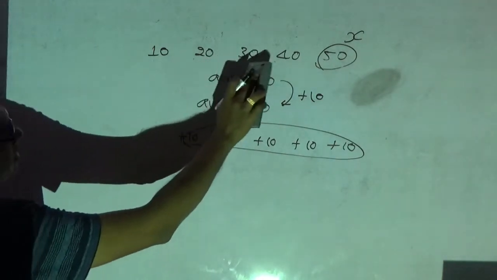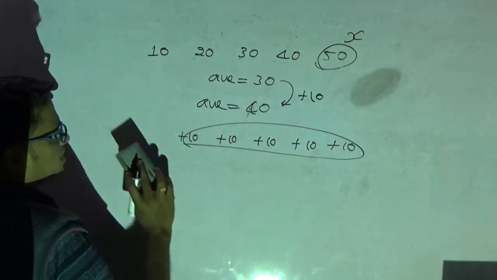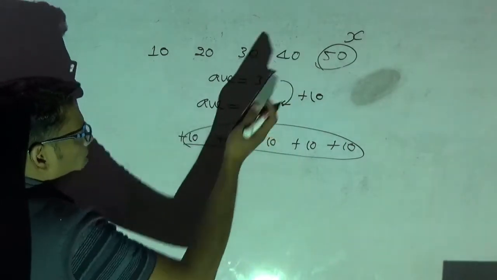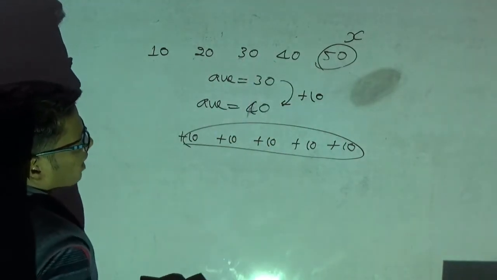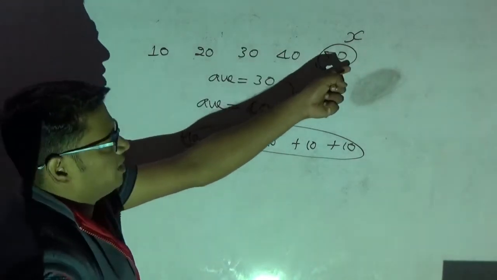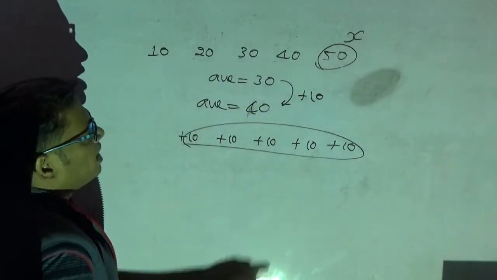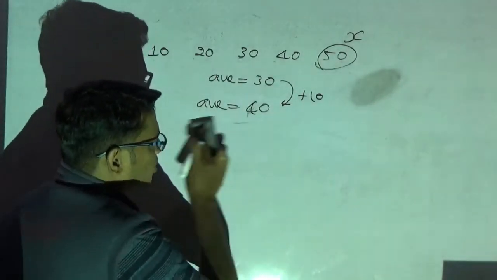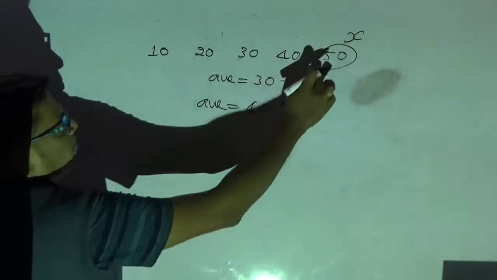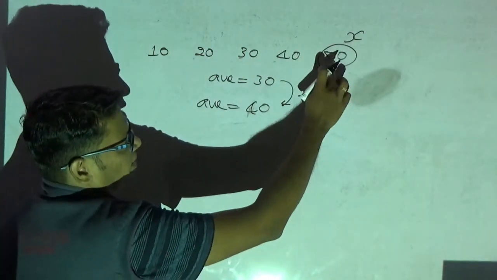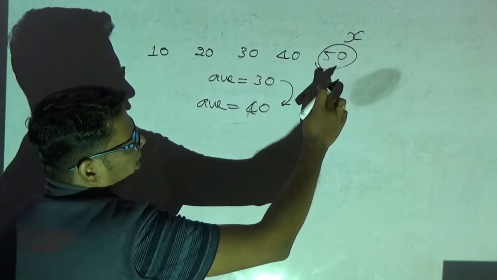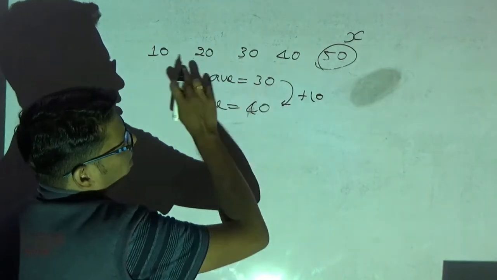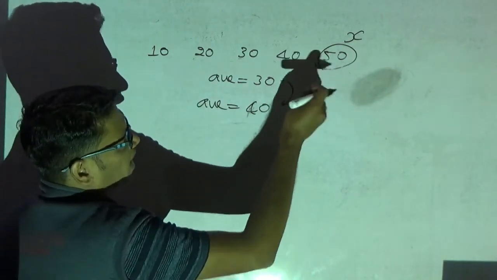Instead of increasing each number by 10, I will straight away increase one number by 50. Each number 10, 10, 10, 10, 10 is nothing but 50 in total. Instead of putting 10 for each one, I am going to put that 50 to the person who is replacing this. The earlier person is 50. To make the average increase by 10, I have to increase each number by 10. That means 50 I have to add.